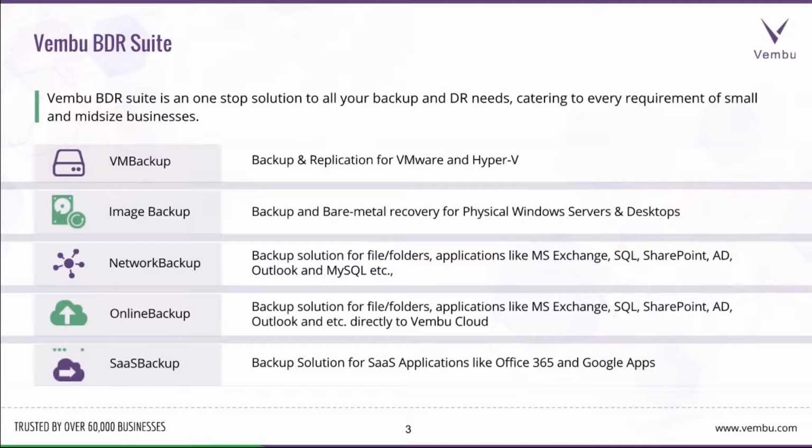And Wembu SaaS Backup is a backup solution for SaaS applications like Office 365 and Google Apps.